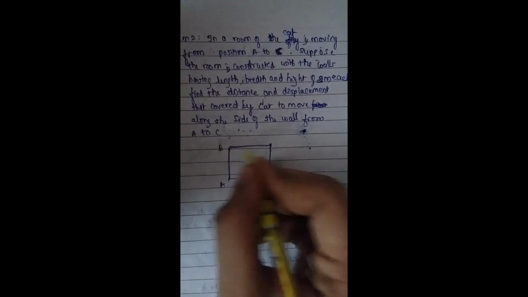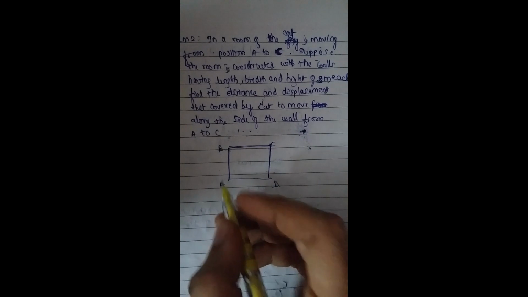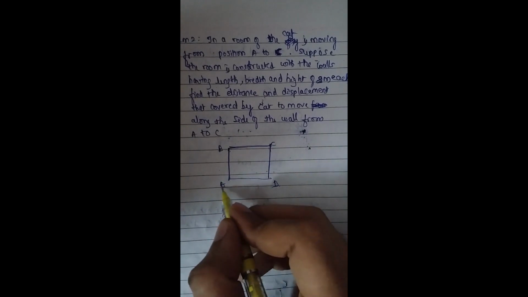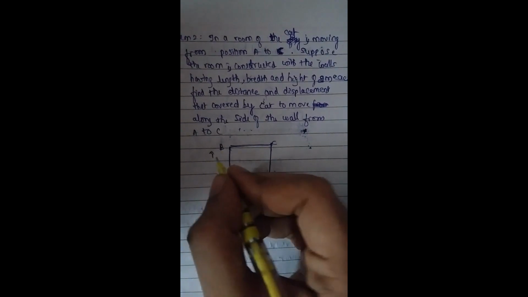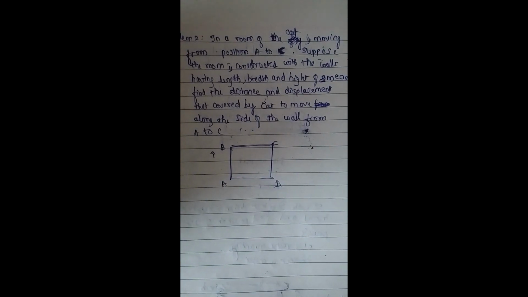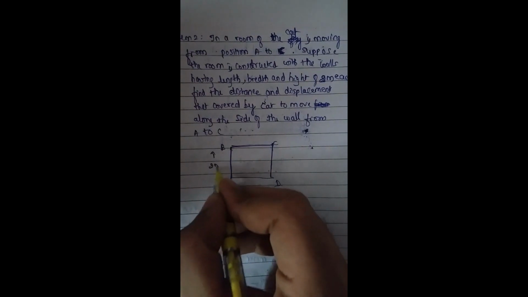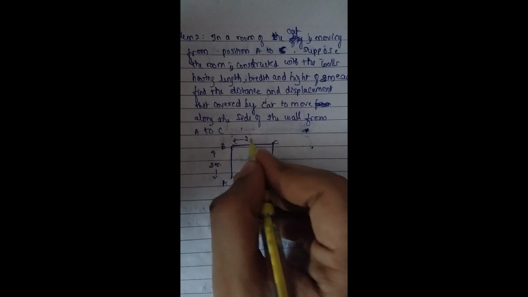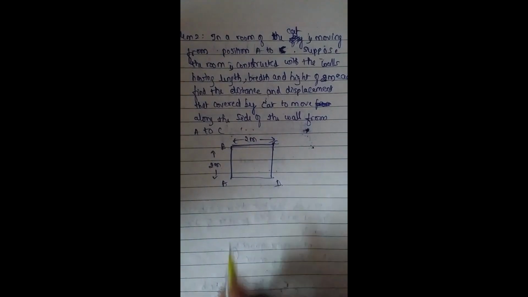Here A, B, C, D. The length, breadth and height of the room are given as 2 meters each. This is a square room. Therefore, the length is 2 meters and the breadth is also 2 meters.